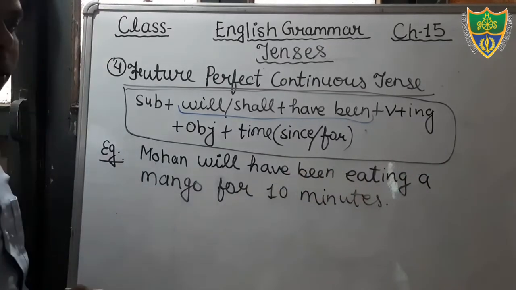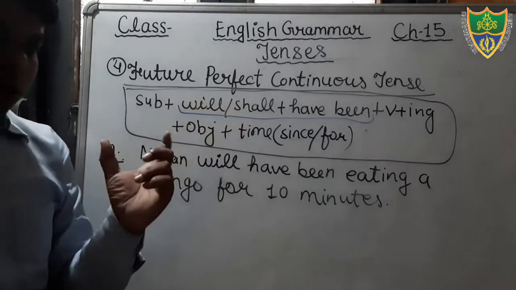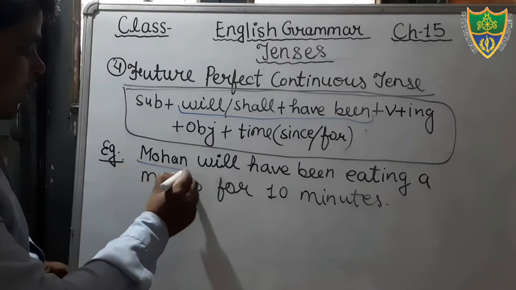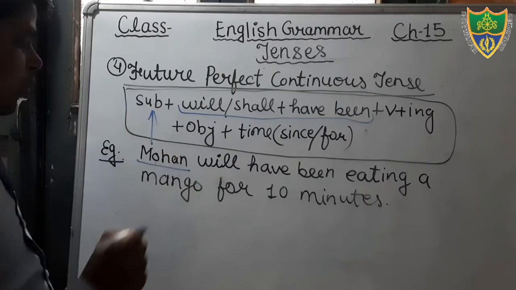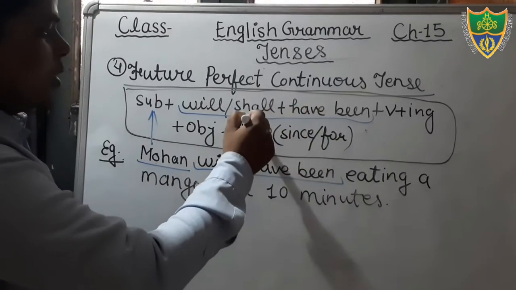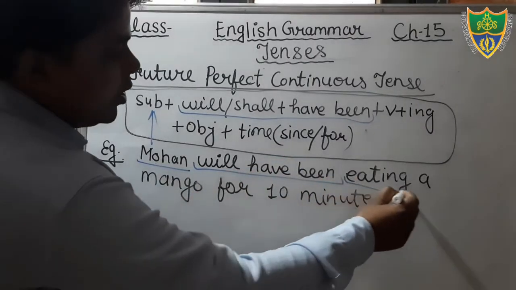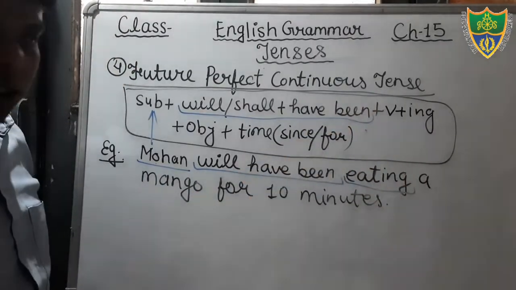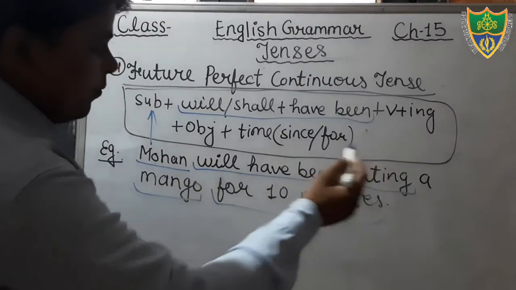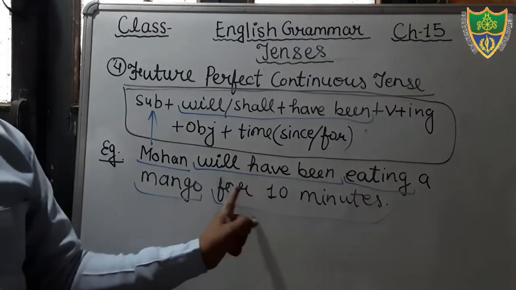Okay, you can see here. This is your example, and on the basis of this structure I have constructed the sentence here. You can see that is your subject, Mohan, and then you can see will have been, that is your helping verb, and then after that the verb is given here in which I have added ing, and then after that object is there, and then after that time is given, and the time is not certain, therefore we will use for.